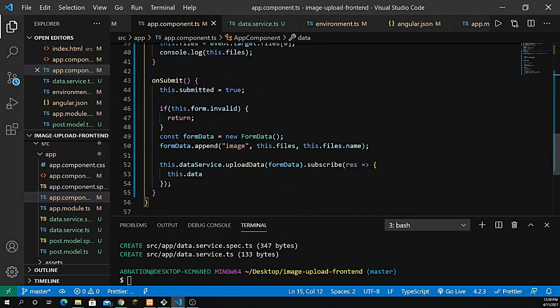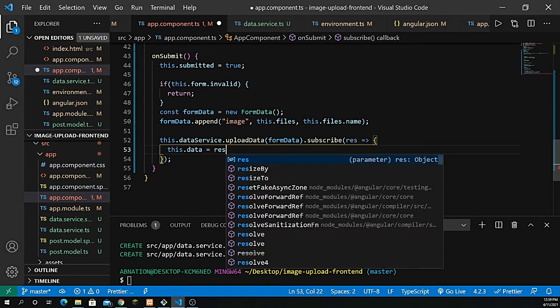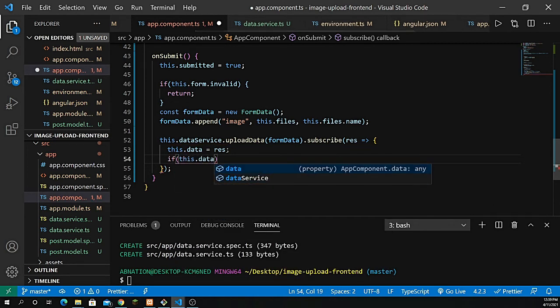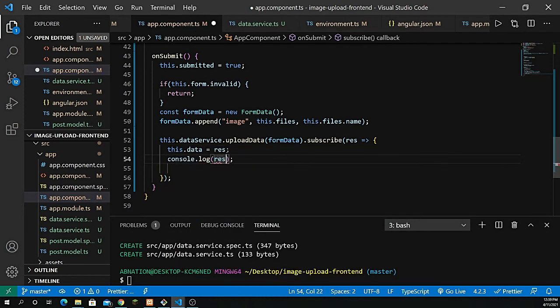And inside this data, we have to define the response. We can show the response with the help of Toaster. So this.data equal to response, and if this.data, or first I want to show you the console.log of what we get. So I just log this.data here.